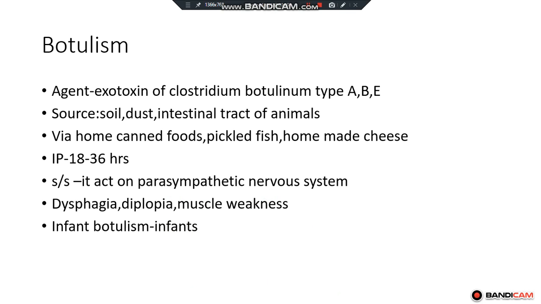These organisms are mainly seen in the intestinal tract of buffaloes and other animals which we use for consumption. If this intestinal tract is not properly cleaned, it ends up in botulism disease.